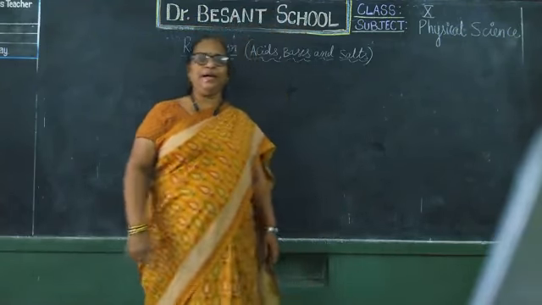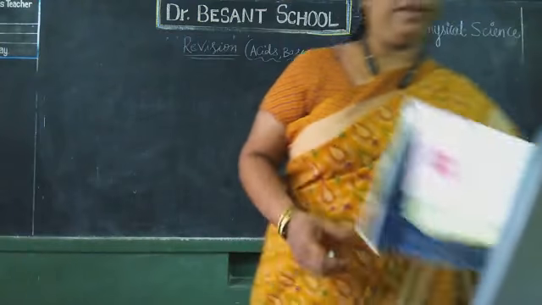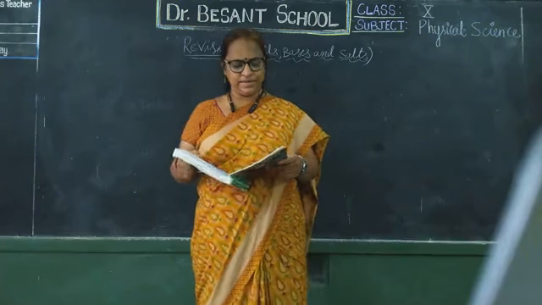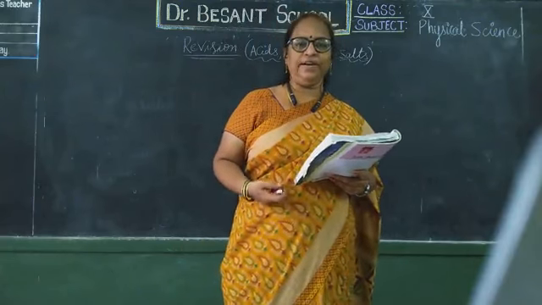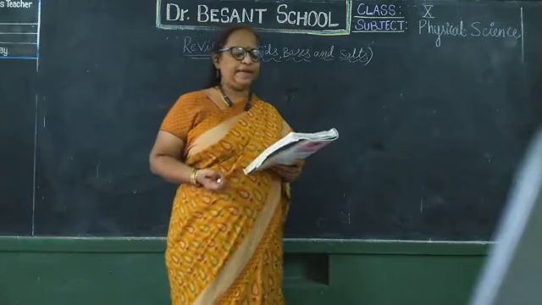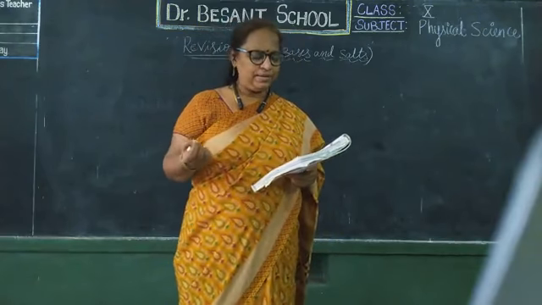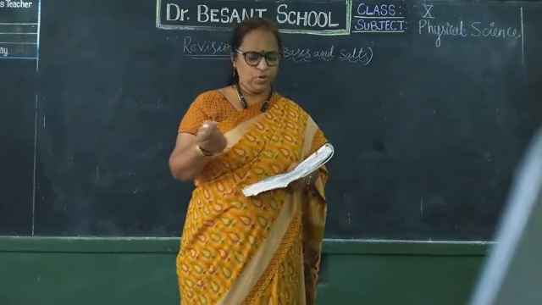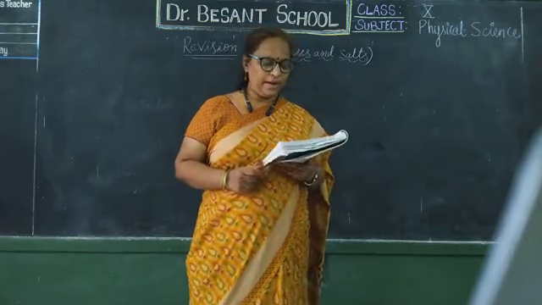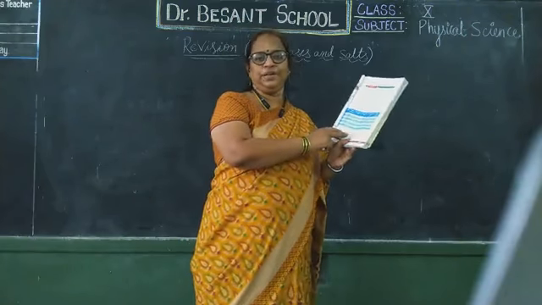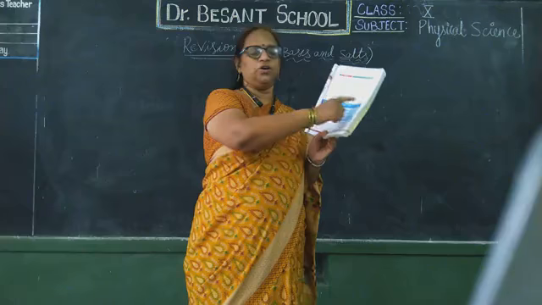What is our second chapter? Acids, bases and salts. Now, going through our chapter, acids, bases and salts. First, chemical properties of acids and bases. Activity we have discussed, right? Collecting some acids and some bases and testing them with red litmus, blue litmus, phenolphthalein solution and methyl orange solution. If you are thorough with this table 1, very easily you can answer the questions.